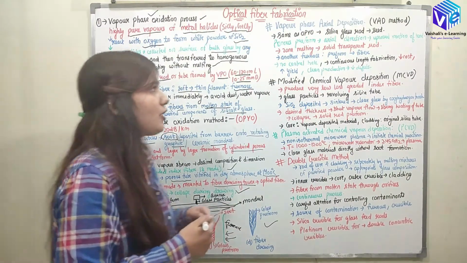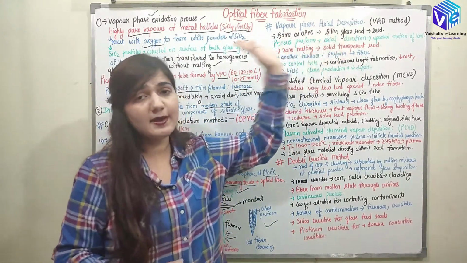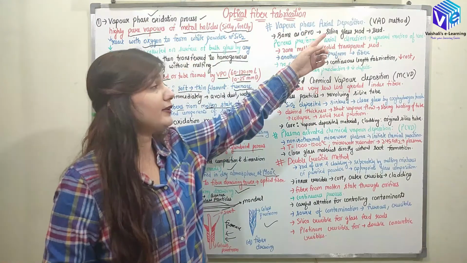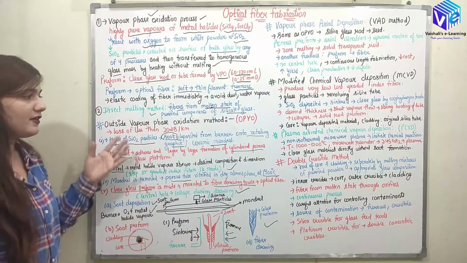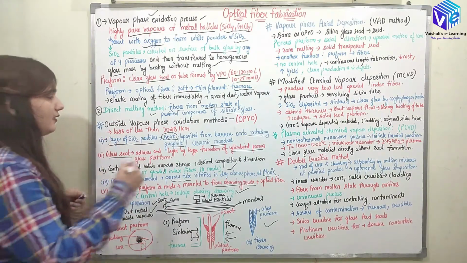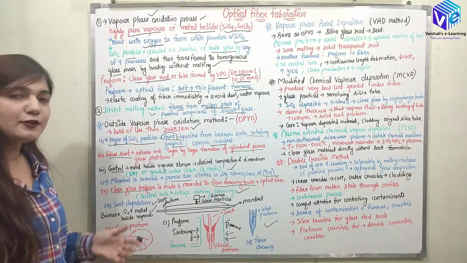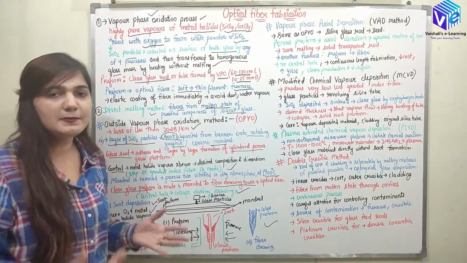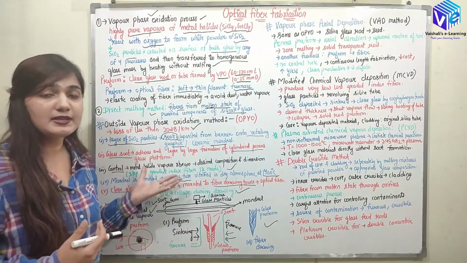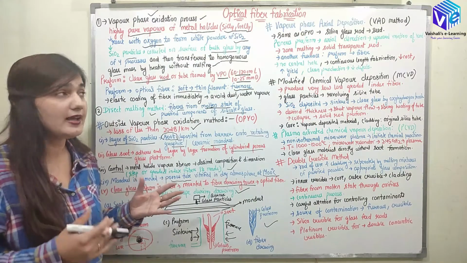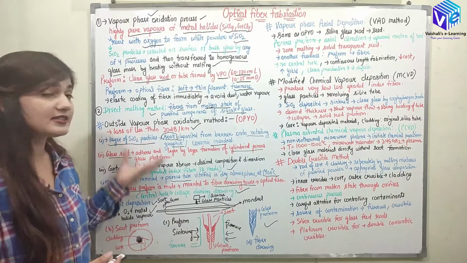So now coming to the next type of deposition method, which is the vapor phase axial deposition method, which is also called the VAD method, right? What was there in this outside vapor phase oxidation method? We were getting loss less than 20 dB per kilometer, which was desired. I already told you we want loss less than 20 dB per kilometer, but the problem was the high amount of contaminants and the process is taking a lot of time. A lot of our energy is wasted in this process because it's an external process.